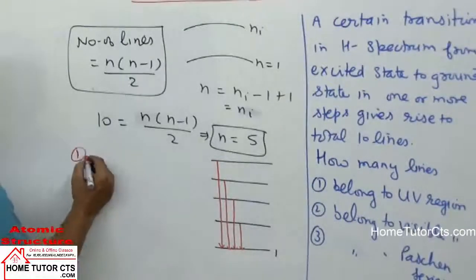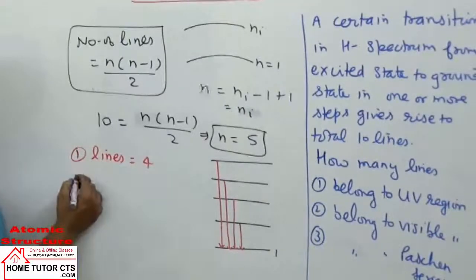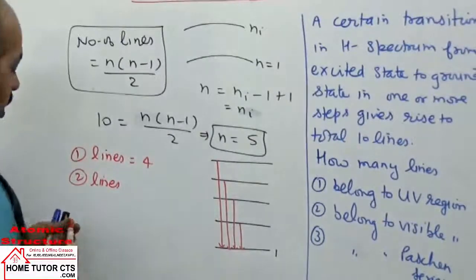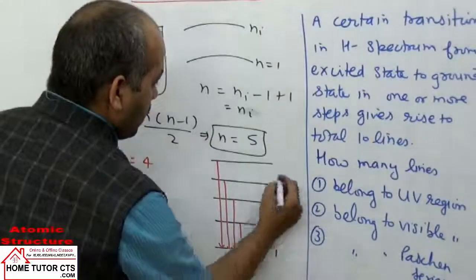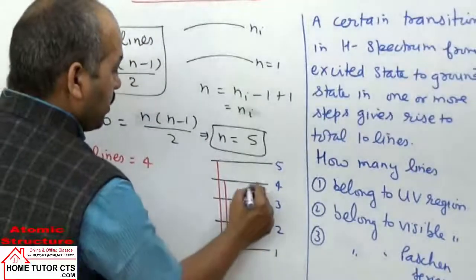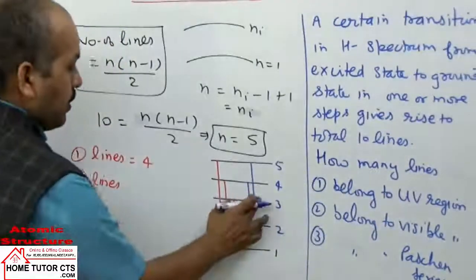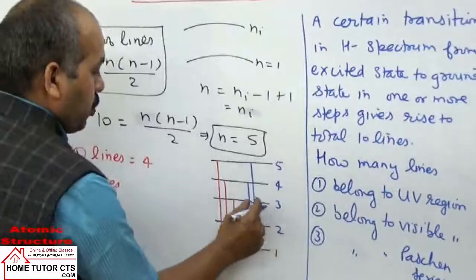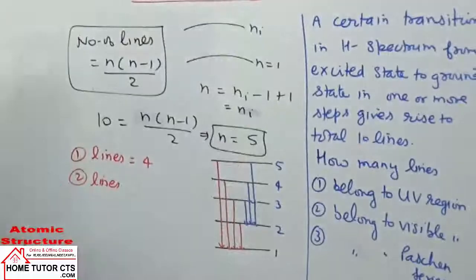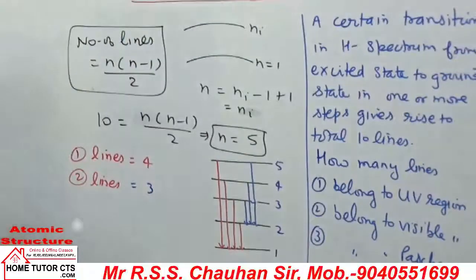So the first part we consider: the number of lines in the ultraviolet region is 4. In the second, what is the number of lines in the visible region? The electron comes to the second orbit from any higher orbit, so we can have 3 to 2, 4 to 2, 5 to 2. Simple, 3 lines are possible in the visible region, that is the Balmer series.